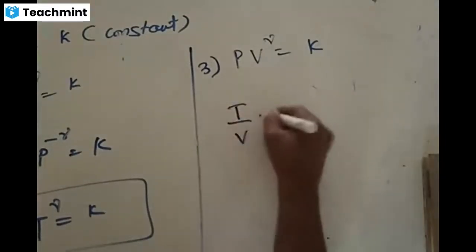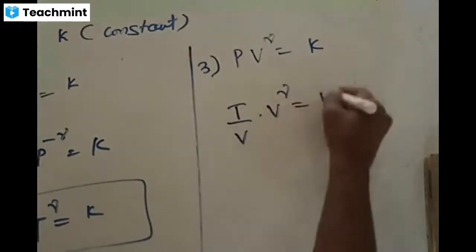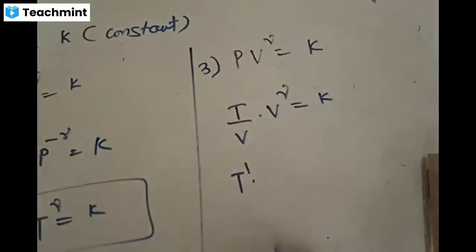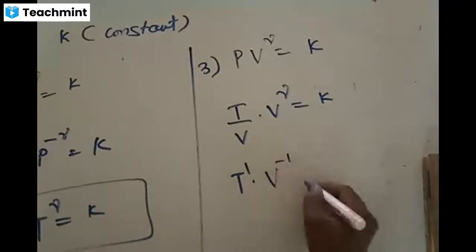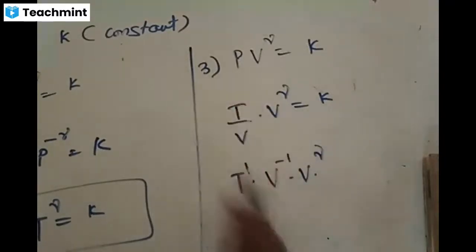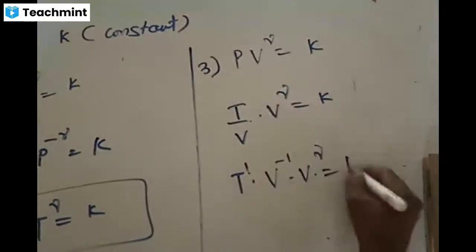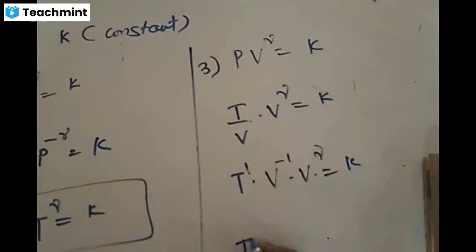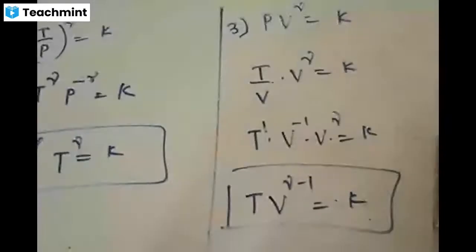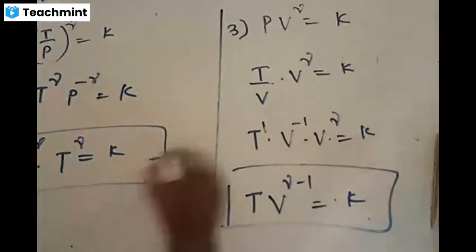If you use P is equal to T by V, what does it become? T by V times V power gamma is equal to K, or T to the power of 1, because if nothing is there, it is said to be 1, or V to the power of minus 1, V to the power of gamma, because when V goes to the numerator, it becomes V inverse, minus 1. So this is equal to constant, or T times V power gamma minus 1 is equal to constant. Yes or no? Three equations you should know.